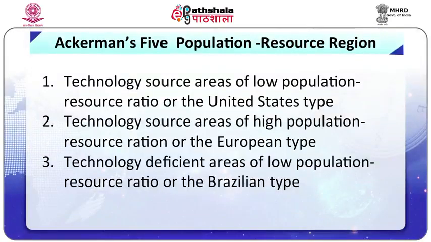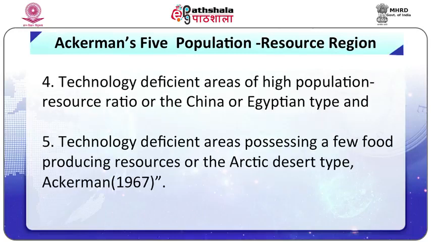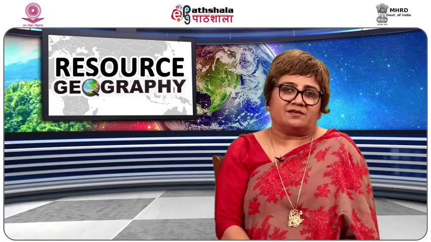One is the United States type, technology region; then source area of high population resource ratio or the European type; technology deficient areas of low population resource ratio or the Brazilian type; technology deficient areas of high population resource ratio, the China or Egyptian type; and technology deficient areas possessing few food processing resources, the Arctic desert type.